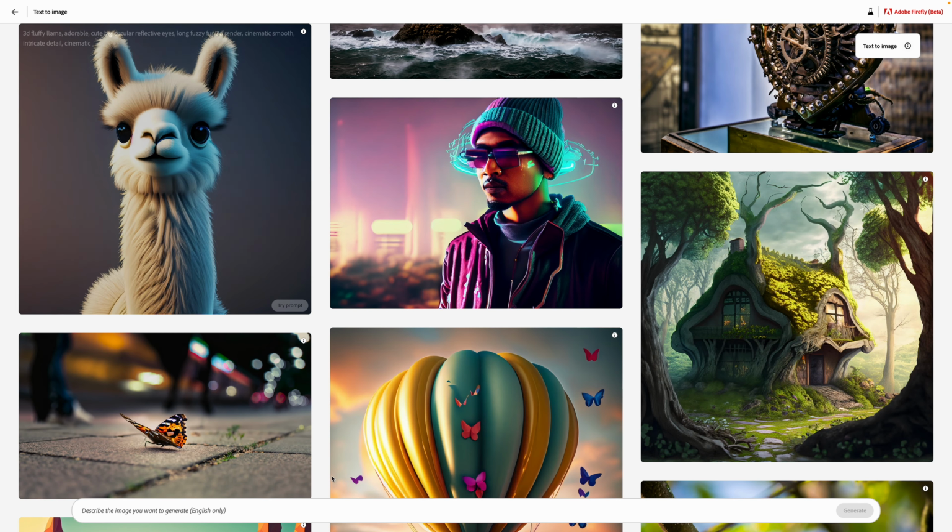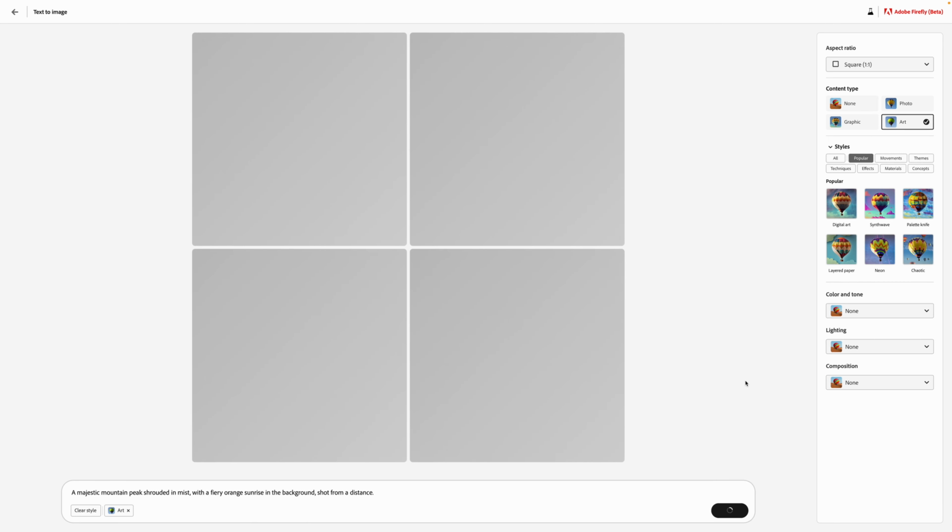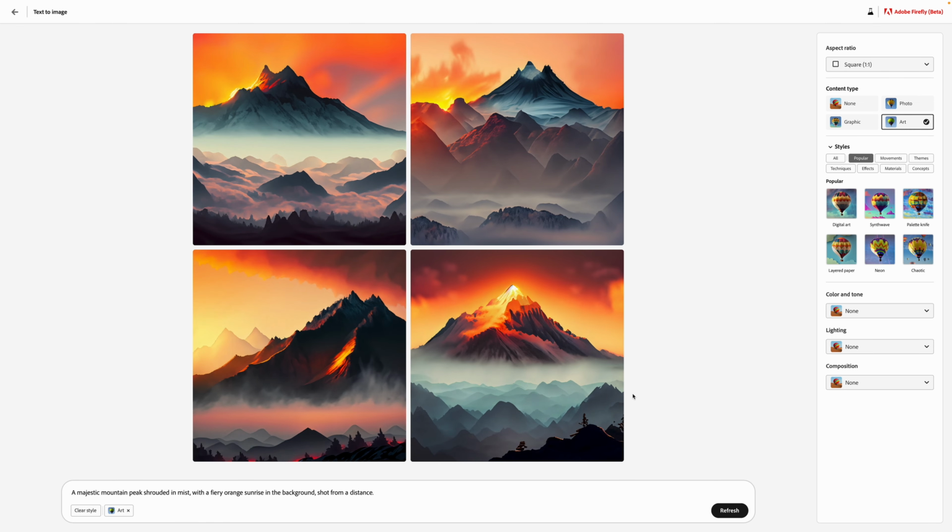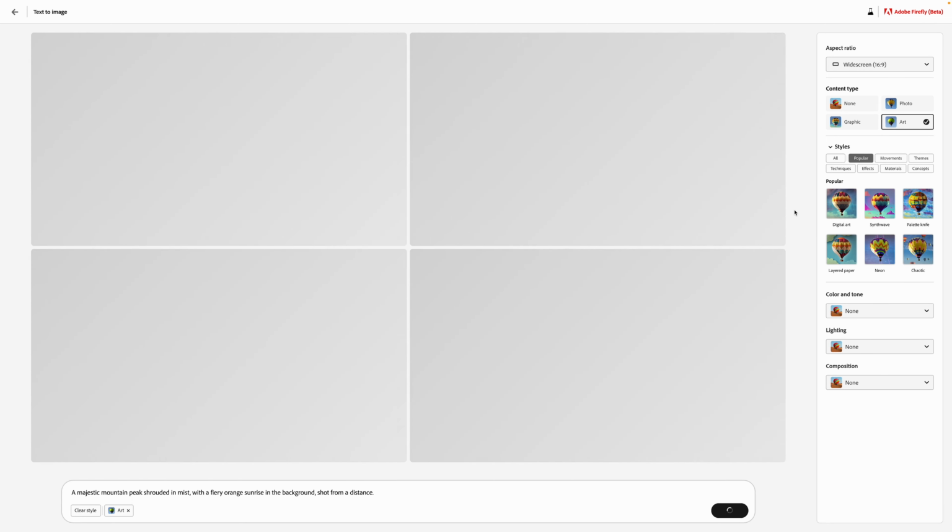You can also use Firefly in your daily routine work if you are doing graphic design. Again, visit the text to image and simply describe the image you want to generate. Simply paste that information and click on generate. It is generating the image. In Firefly, like in Midjourney, we have to tell them everything like the dimensions, size, and what kind of things we need. But in Firefly there are options on the right side, like the ratio, 4:3, 3:4, square, or widescreen, depending on what kind of image is needed. Let's say widescreen is required, so it will create the widescreen image.